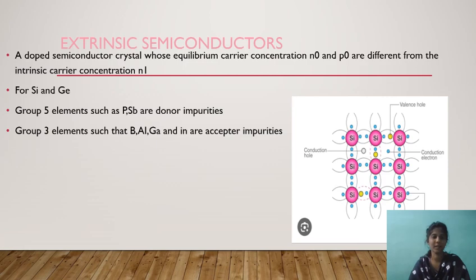Extrinsic semiconductors. In a doped semiconductor crystal, the equilibrium carrier concentrations n0 and p0 are different from the intrinsic carrier concentration ni. For Si and Ge, group 5 elements such as P and Sb are donor impurities. Group 3 elements such as B, Al, Ga and In are acceptor impurities.